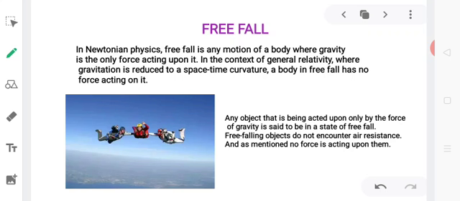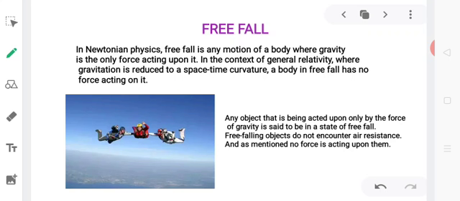So in Newtonian physics, free fall is any motion of a body where gravity is the only force acting upon it. In the context of general relativity, where gravitation is reduced to a space-time curvature, a body in free fall has no force acting on it. A body which is solely under the action of the gravitational force is referred to be in a state of free fall.